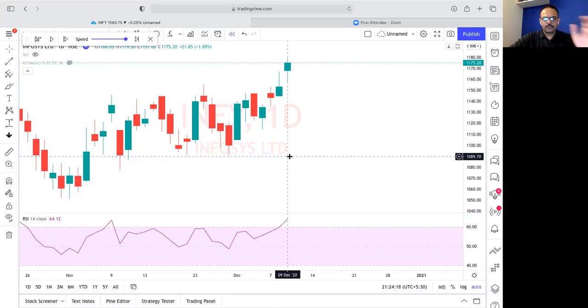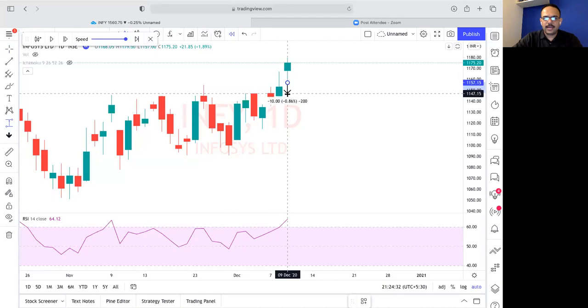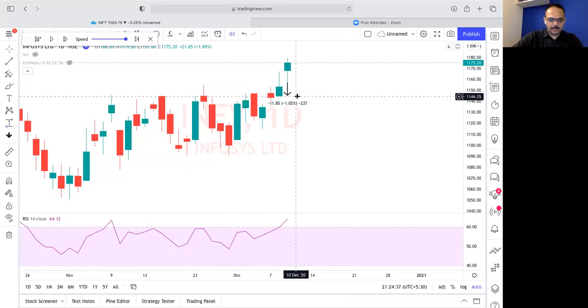Okay. So it has crossed 60. I'll go a little fast. I'm understanding people already know it. So it has crossed 60. This candle has pushed it above 60. I go to price range. I take it from here and then I click it here and I draw a line.